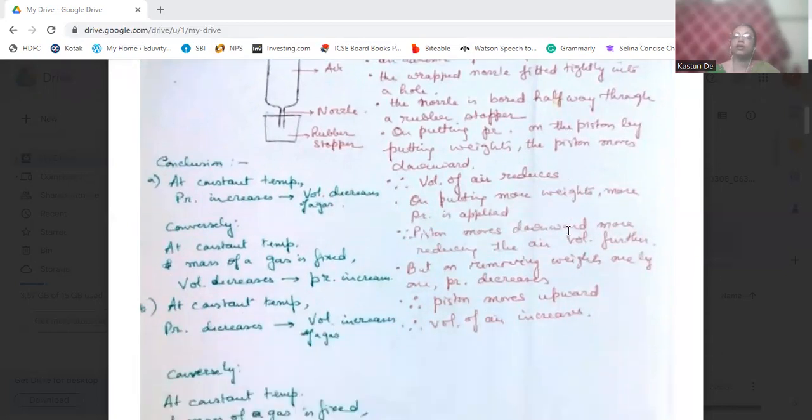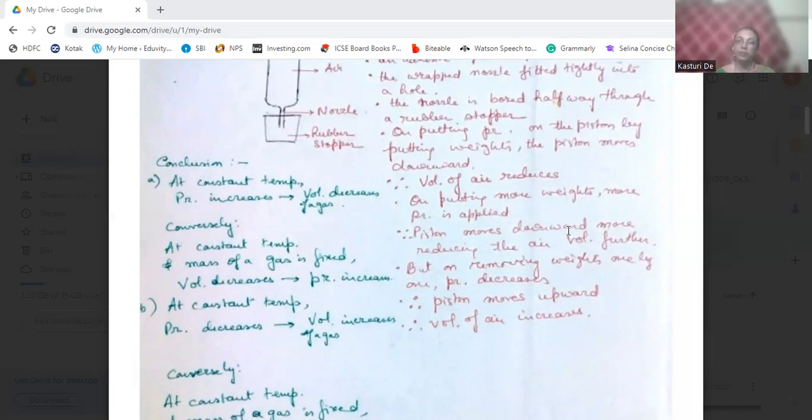So what is the conclusion of this experiment? At constant temperature, if the pressure is increased, the volume of a dry gas will decrease. Conversely, at constant temperature and fixed mass of the gas, when the volume is decreased, the pressure is increased, or when the volume is increased, the pressure will decrease.